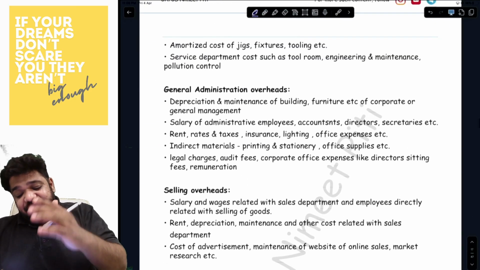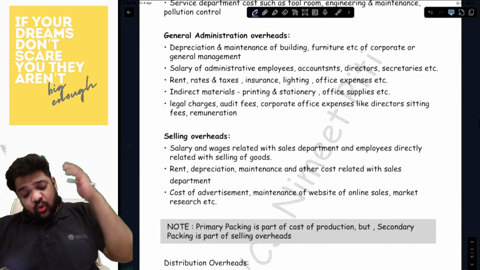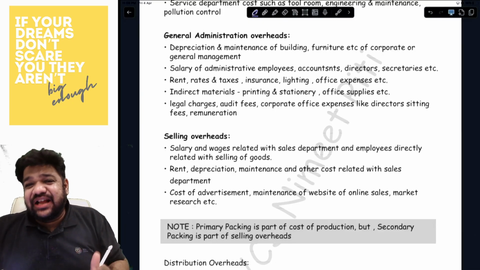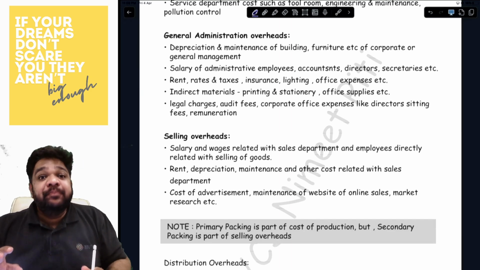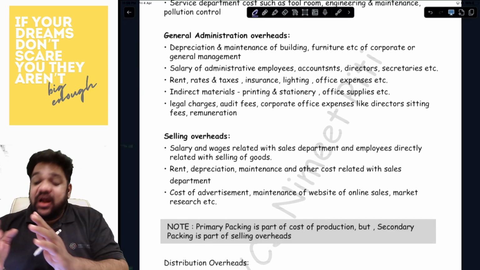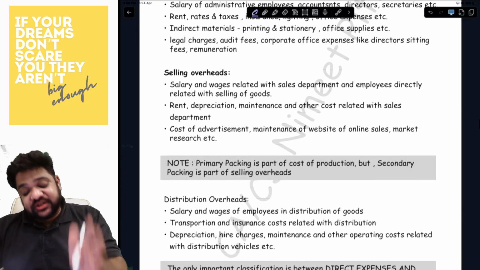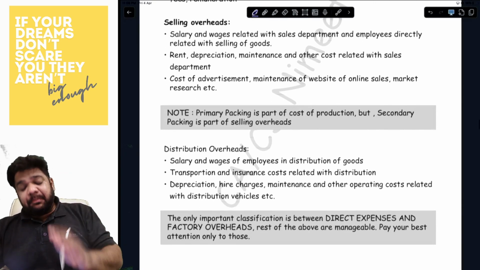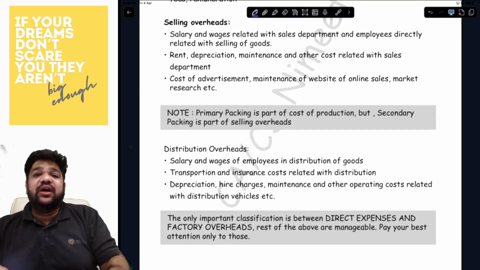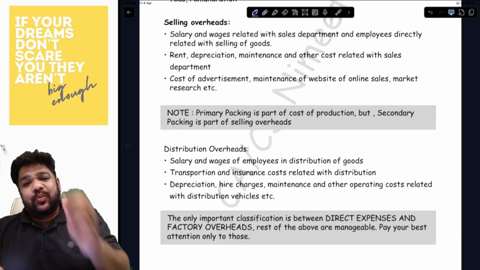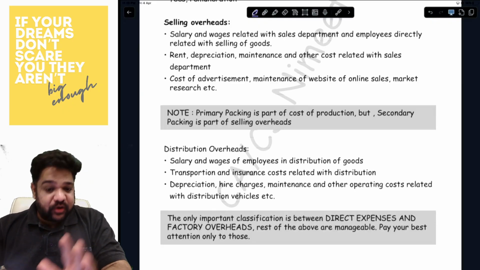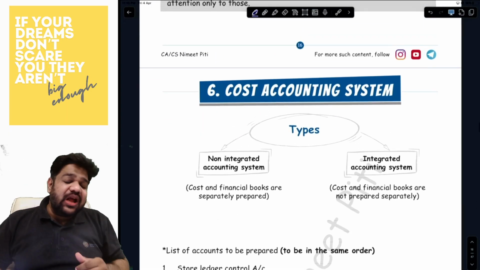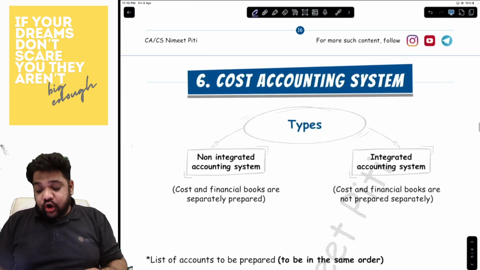Okay. I have written down all the others as well, what forms part of general admin and selling overheads. But quite honestly, this is not going to trouble you at all. The trouble is only between direct expense and factory overheads, boss. That is the only one. Apart from that, everything is written over here. Just read through it once, twice, thrice, so that it gets stuck in your mind properly. Okay. And that is what we had under cost sheet.